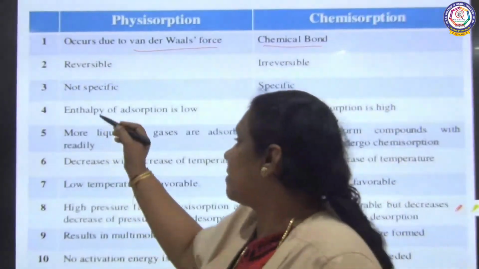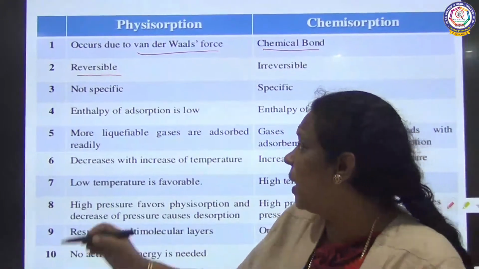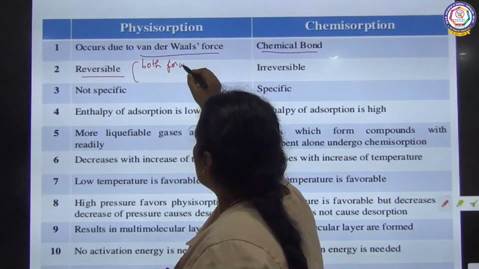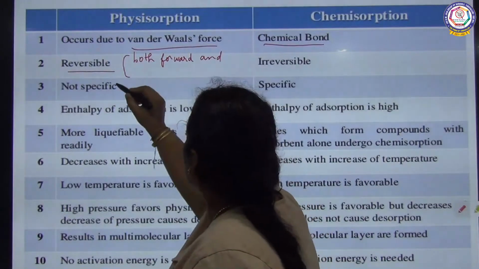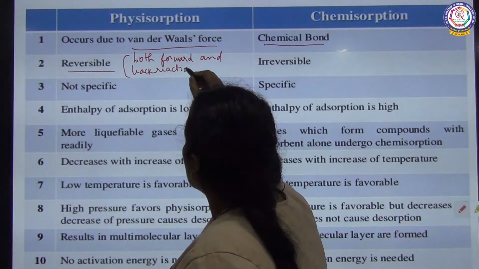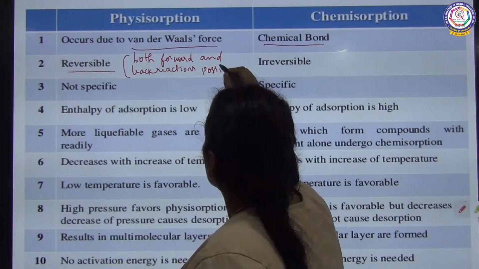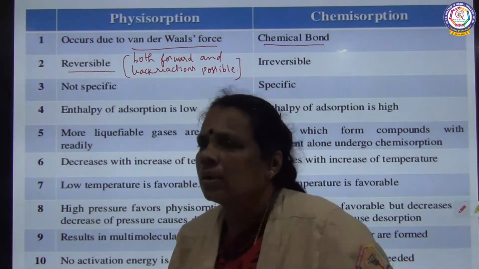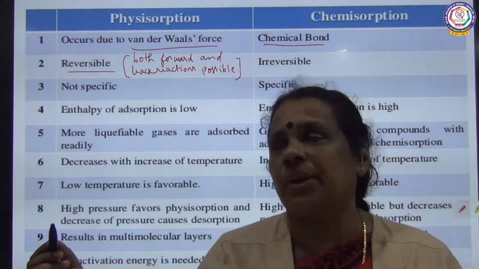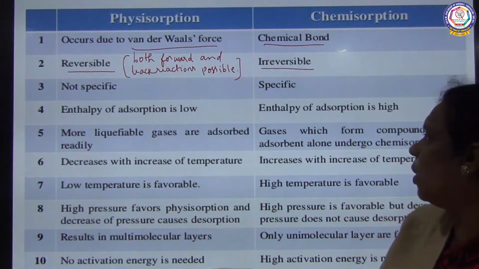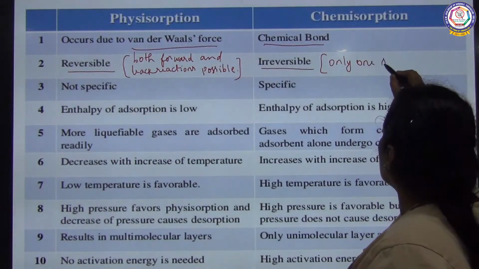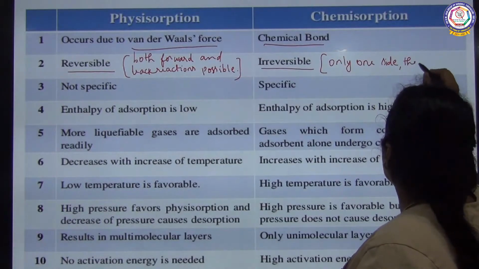You know that physical adsorption is reversible. Reversible means both forward and backward reactions take place. Whereas chemical adsorption is irreversible, so the reaction takes place only on one side.